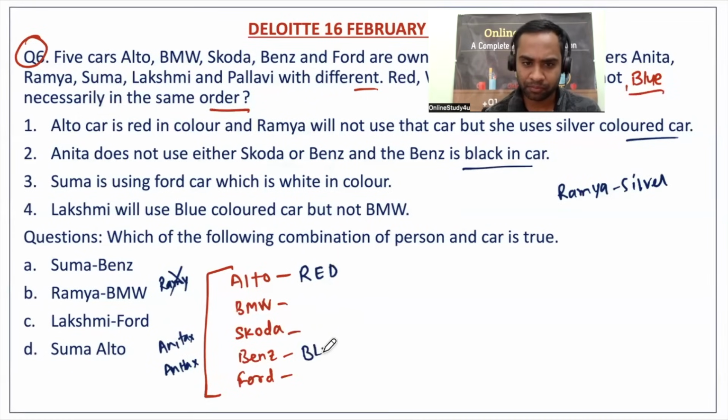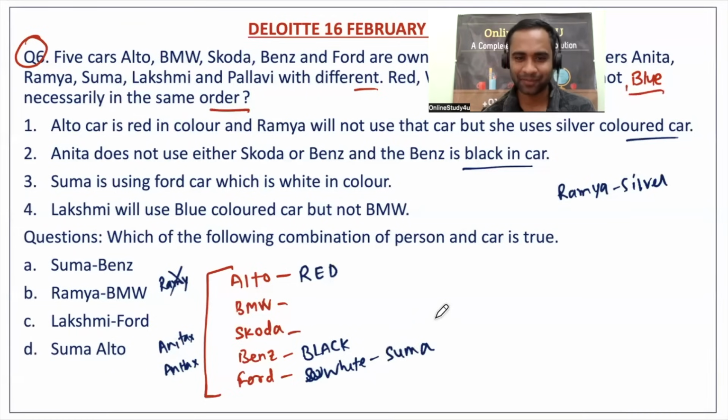Very good. So a lot of information they are giving. Suma is using a Ford car, and this is white in color. Now Lakshmi will use a blue colored car but not BMW. So friends, this line is giving you a lot of hints.